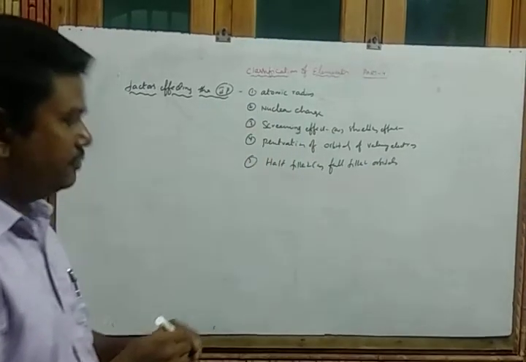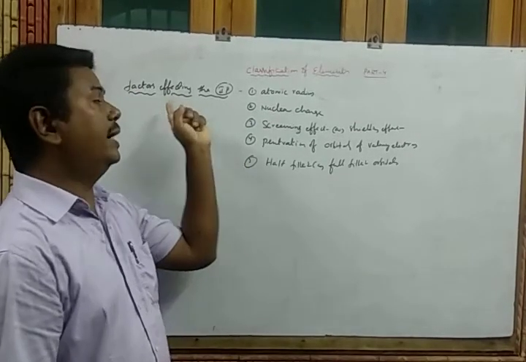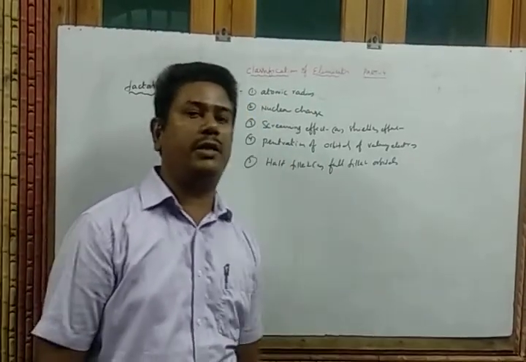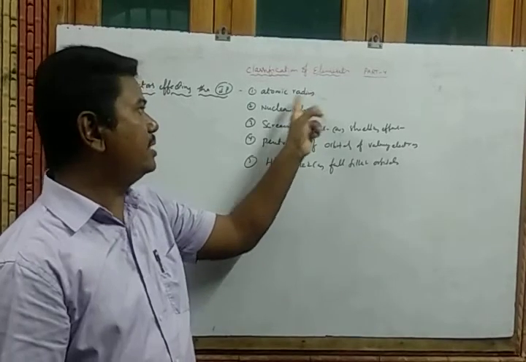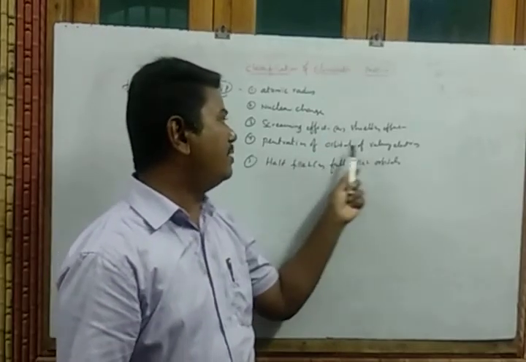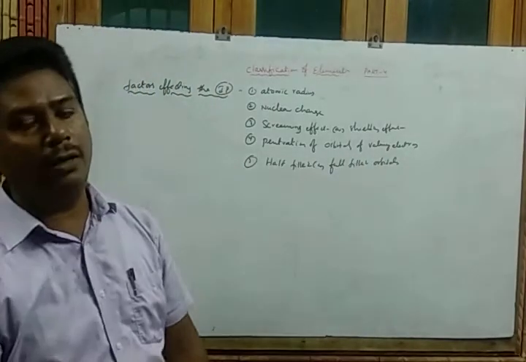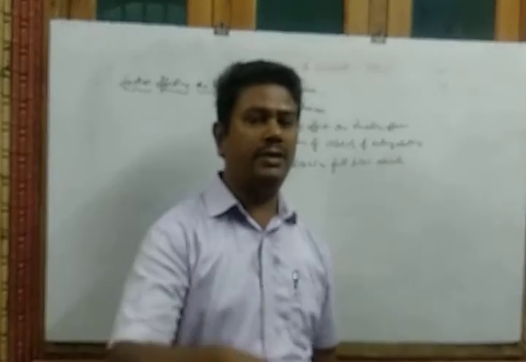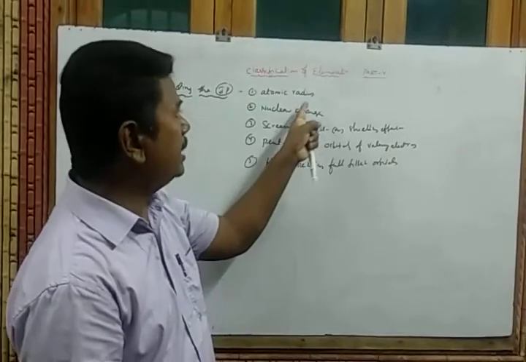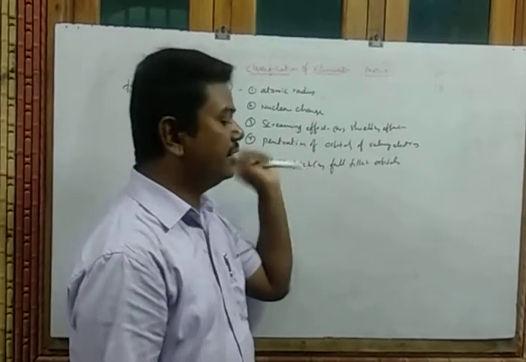So these 5 factors mostly affect which one? Ionization potential or ionization energy. What are they? Atomic radius, nuclear charge, screening effect, penetration of orbitals of valence electrons, and half filled or full filled orbitals. Now we discuss one by one how the atomic radius is influenced and how the nuclear charge is influenced and the screening effect, everything.